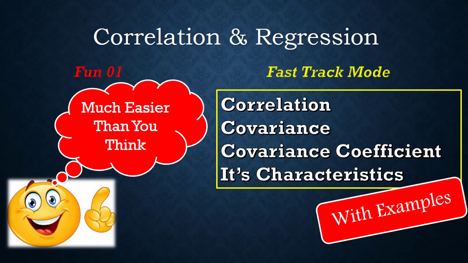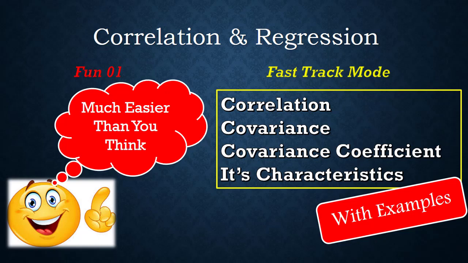In the previous topic, that is statistics, we dealt with only one type of data, either individual, discrete, or continuous. For example, if you are considering the marks of students, we considered only one data, that is, only the marks of students. Now this topic, correlation and regression, deals with two types of data, meaning we simultaneously analyze two data, suppose marks in practical and marks in theory. We are going to develop the relation between these two data.